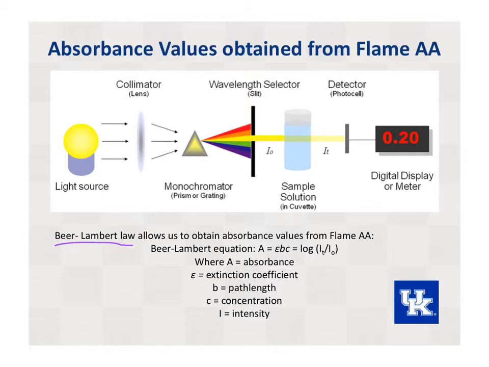B represents the path length of the cell, expressed in centimeters. In our case, the path length is the length of the flame. C is the concentration of the sample in moles per liter. This means that absorbance is a unitless number. Absorbance can also be described by the intensity of the light that remains after some has been absorbed by the sample, divided by the initial light intensity before it hits the sample.